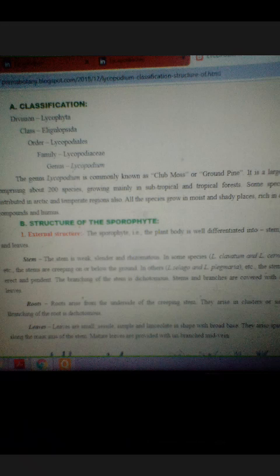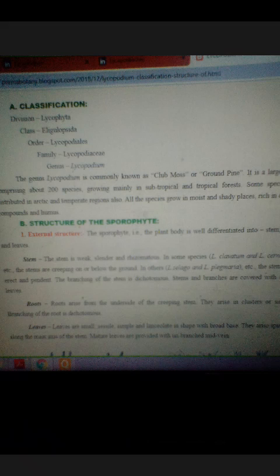As you all know, the main plant body of Lycopodium, even in pteridophytes, is sporophytic. So we'll see them one by one: first the sporophyte, then the gametophyte. Let's start with the sporophytic plant body. The plant is externally divided into root, stem, and leaves. Since they are advanced pteridophytes, they don't have a thalloid body. Their plant body is differentiated into root, stem, and leaves.